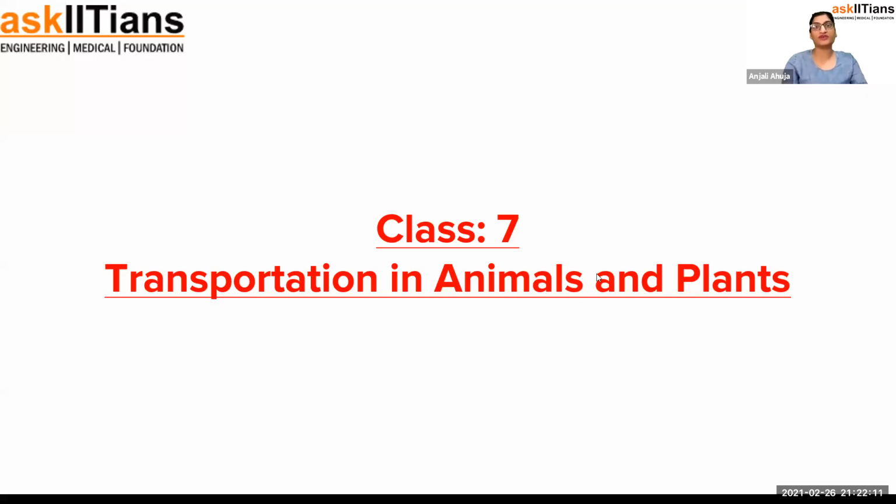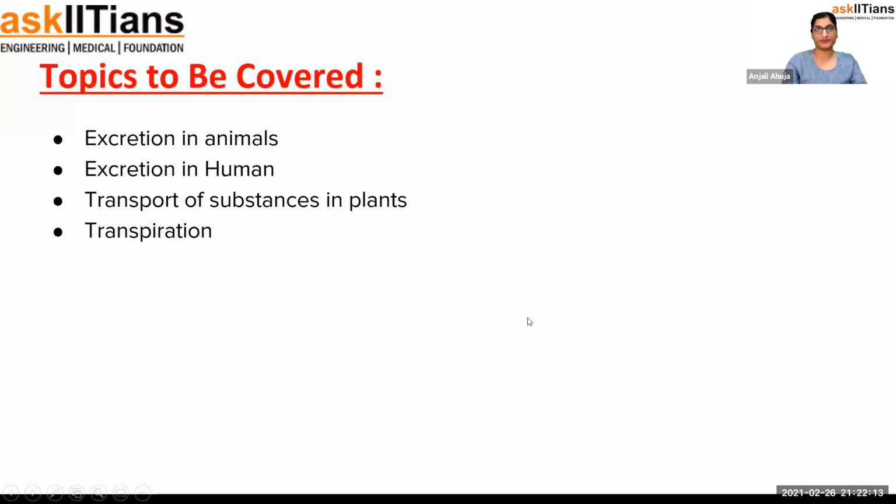Okay. So first, we have to understand what we are going to cover and learn in this video. As you see on the screen, in this chapter we are learning about transportation, how that happens in animals and how that happens in plants. In animals, transportation happens by the heart, and also the blood is filtered in the kidneys.